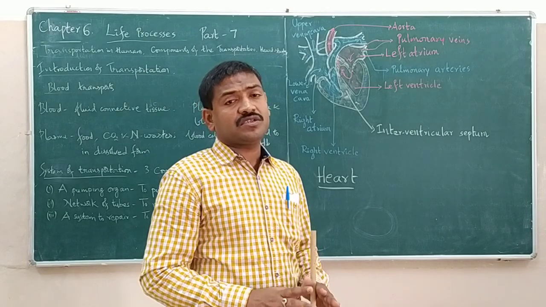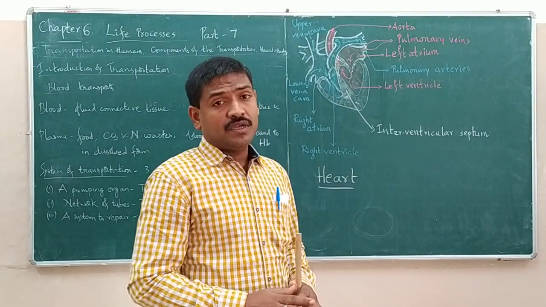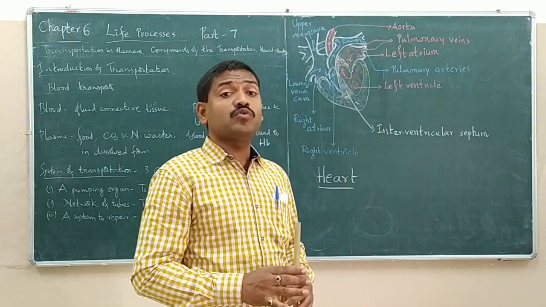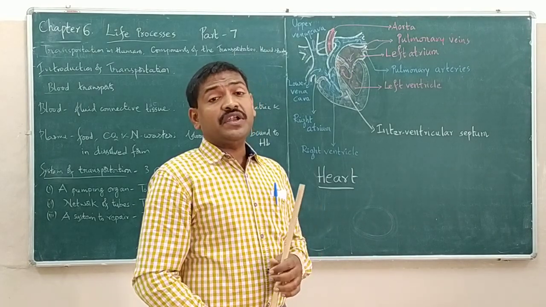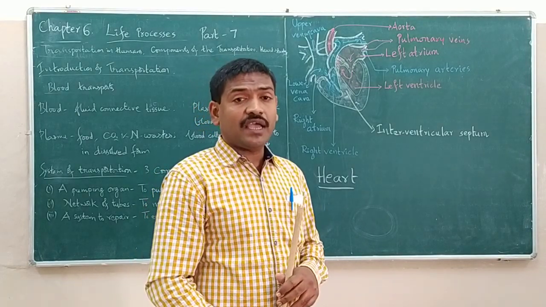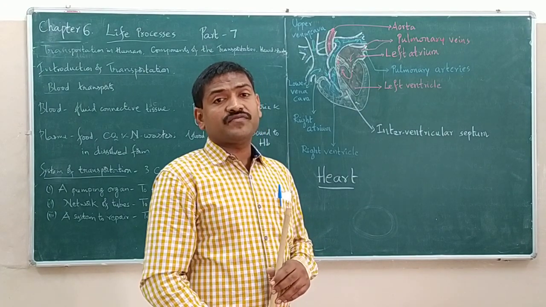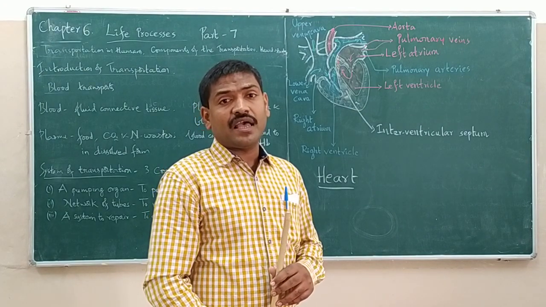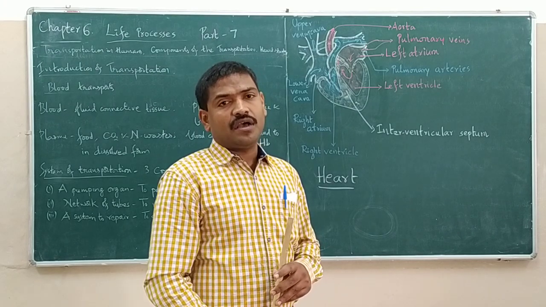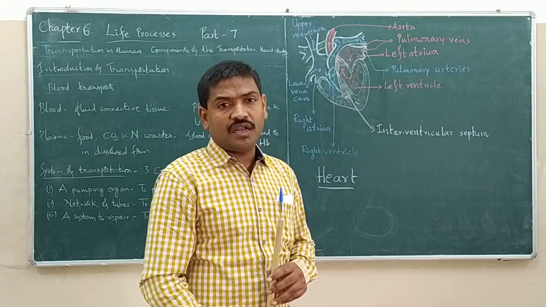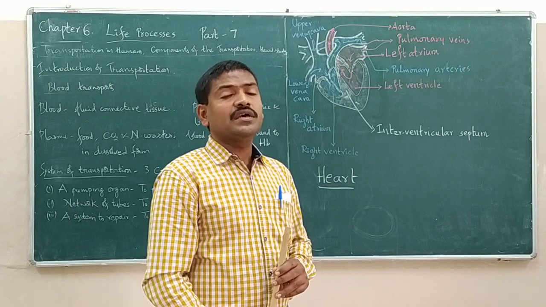So they must exert a sufficient amount of pressure, and for that the ventricular walls must be thick enough. So comparatively, the atrial walls are thinner and ventricular walls are thicker.